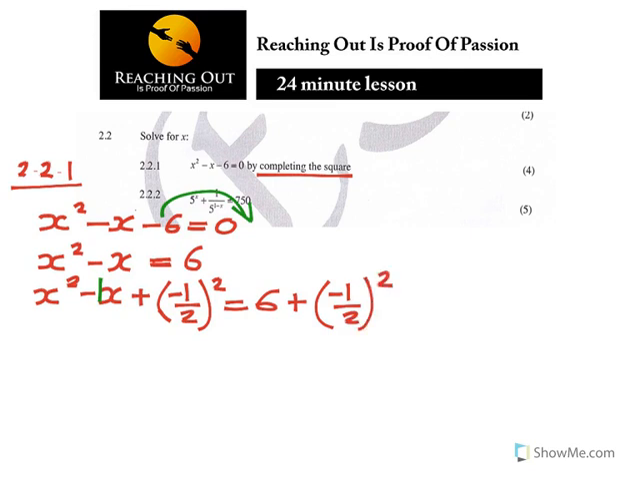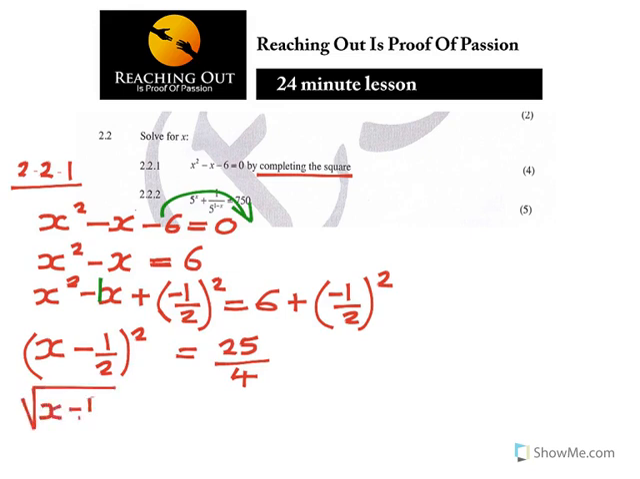When you have done that, now you look at the square. This is now a square, which is x minus 1 over 2, everything in a square, is equal to, if you take your calculator, 6 plus minus 1 over 2 in a square, you'll get 25 over 4. Now what you need to do next is find the square root. So if you take the square root of x minus 1 over 2 squared, it is equal to, again, plus or minus, that's how you do it, the square root of 25 over 4.